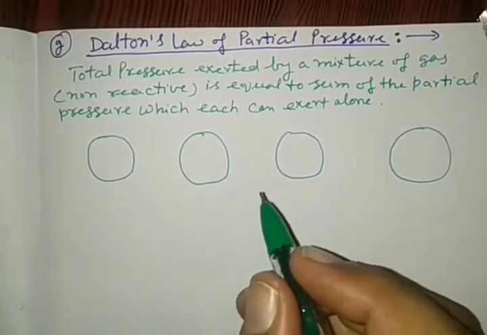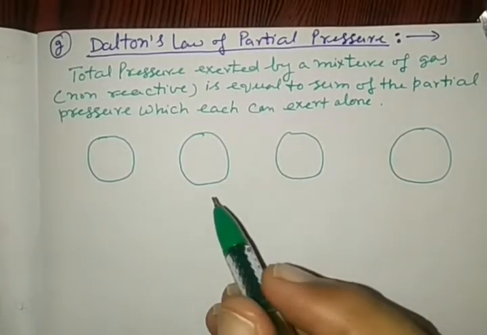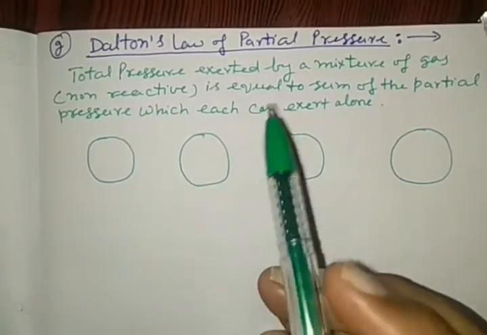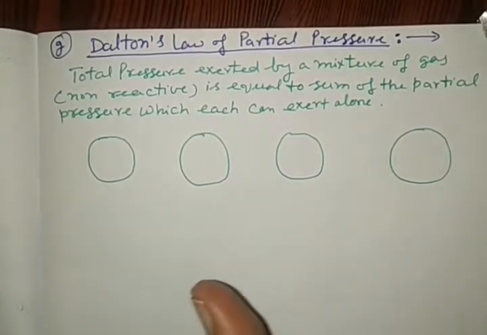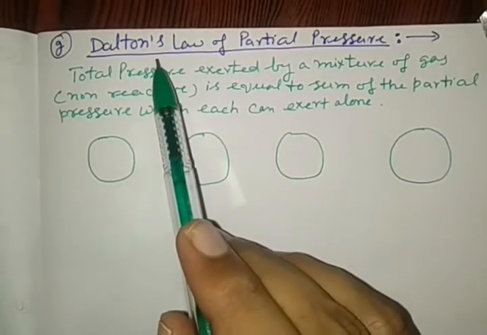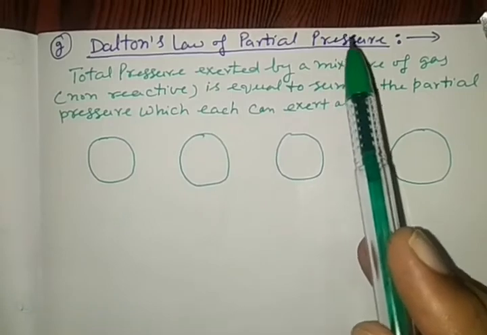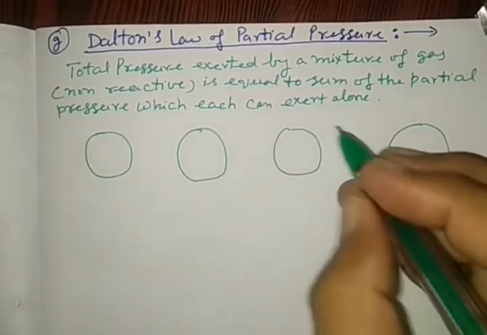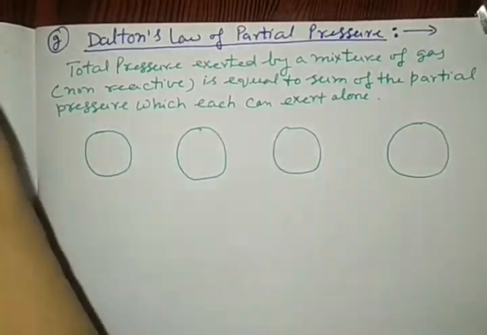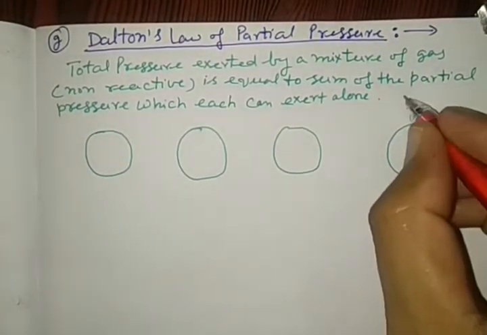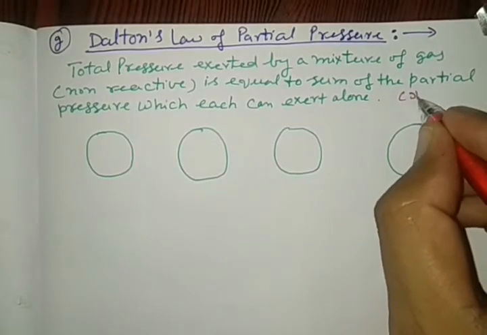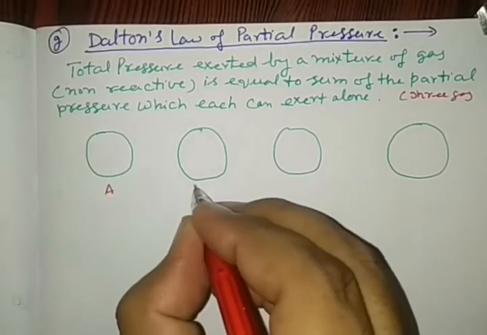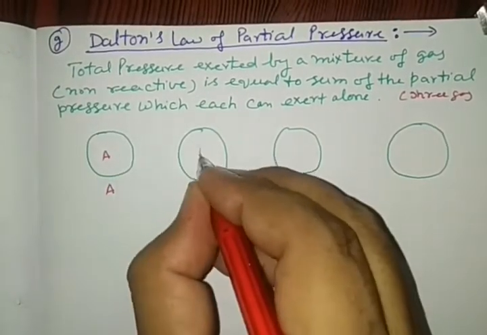Now finally, we are going to derive Dalton's law of partial pressure by the kinetic gas equation formula. So see what Dalton's law of partial pressure is and how it is obtained from the kinetic gas equation. Let us consider we have three gases A, B, C.